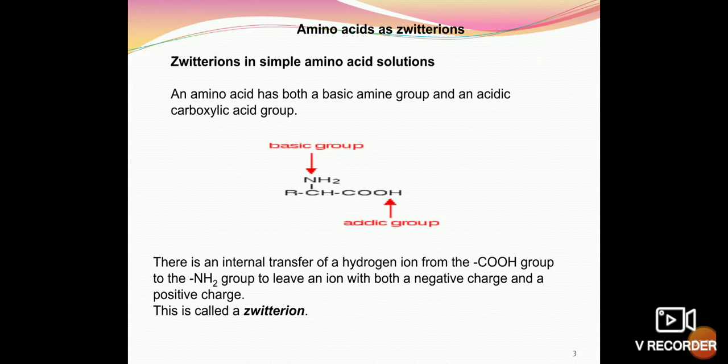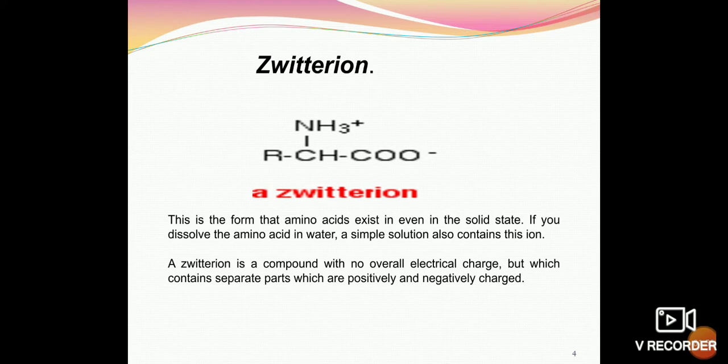So we have NH3, the quaternary nitrogen, which will form a positive charge, and after removal of the proton, the carboxylic group is going to form a negative charge. So we have both a negative charge and a positive charge. This is a zwitterion. So NH3 becomes positive and COO negative.